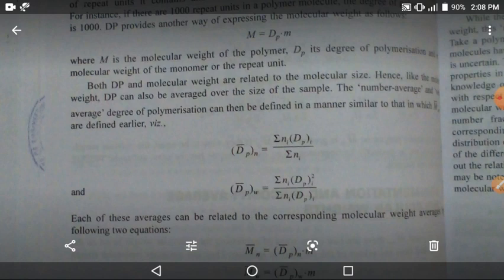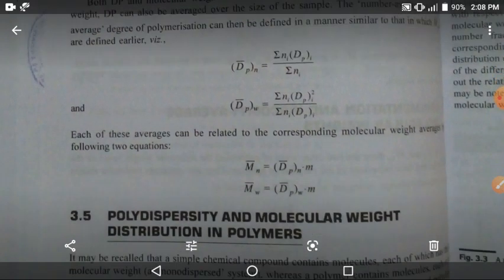And I defined this earlier for the two derivations part, that is, the degree of polymerization, DP bar n, in terms of the number average degree of polymerization is equal to summation ni multiplied by DPi, and the weight average degree of polymerization is equal to summation ni DPi squared divided by summation ni DPi.